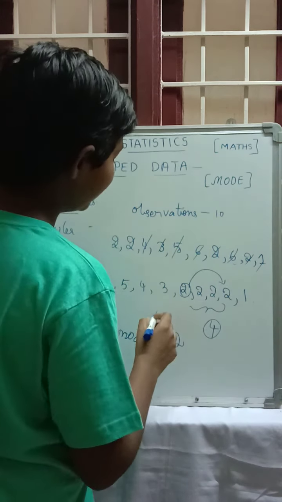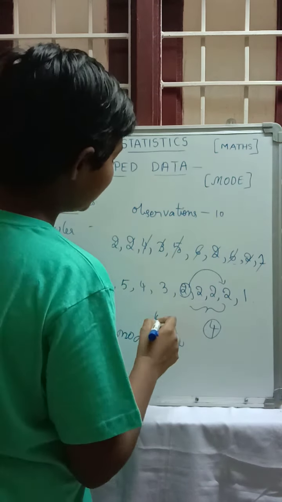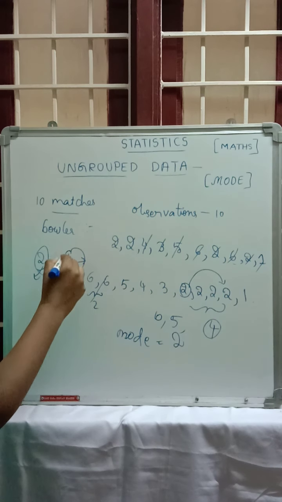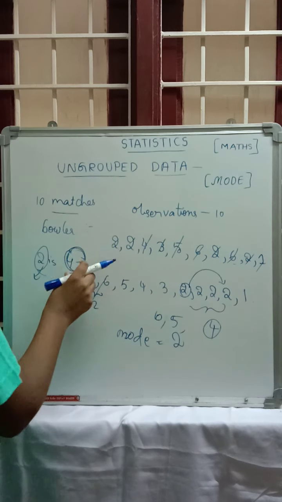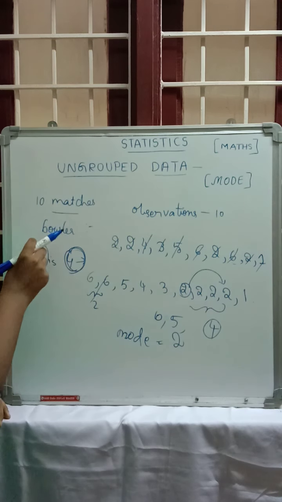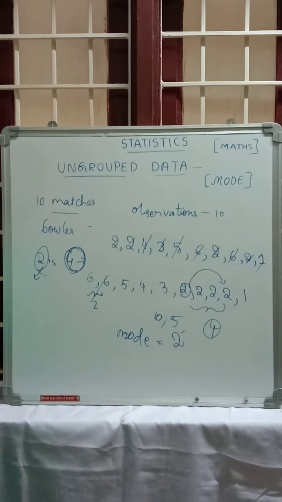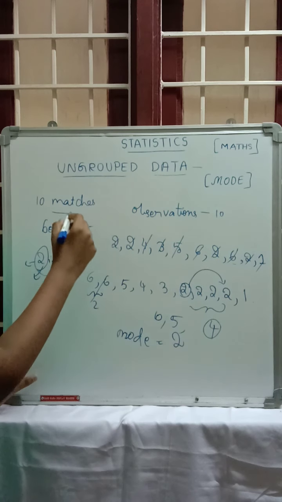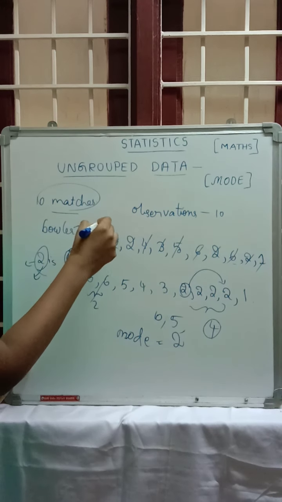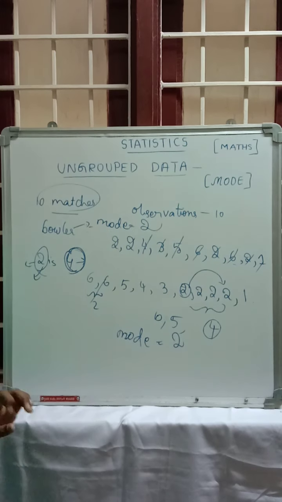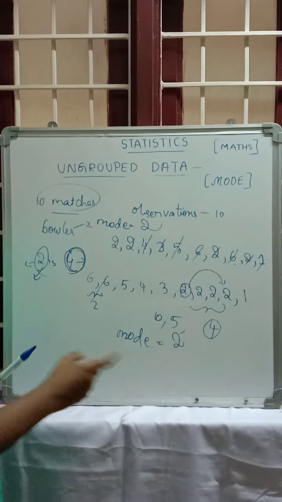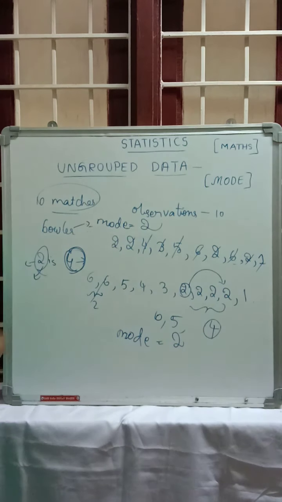The number can be repeated 10 times, 5 times, any number of times, but we do not take 10 or 5, and we do not take the 4 here, as 4 is not repeated. 2 is repeated 4 times. So here, for the 10 matches, the bowler's mode is 2. In the previous example the mode is 4. In this example the mode is 2.